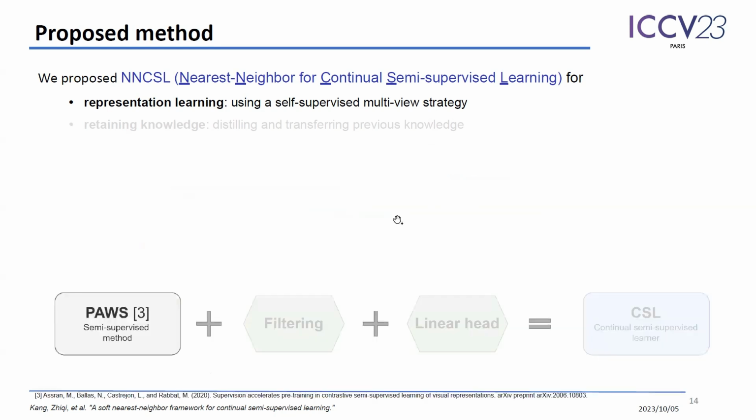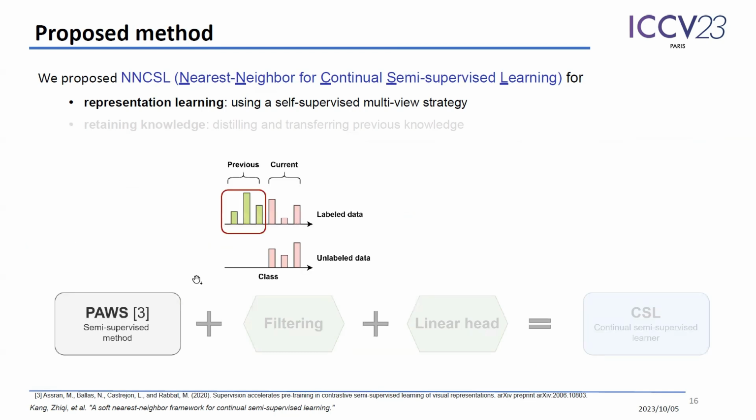The starting point of our method is PASS, a standard semi-supervised learning method based on nearest neighbor techniques. It caught our attention because it does not use labeled data directly as training samples, which largely reduces the overfitting problem to the label set. However, PASS is not designed for continual learning.